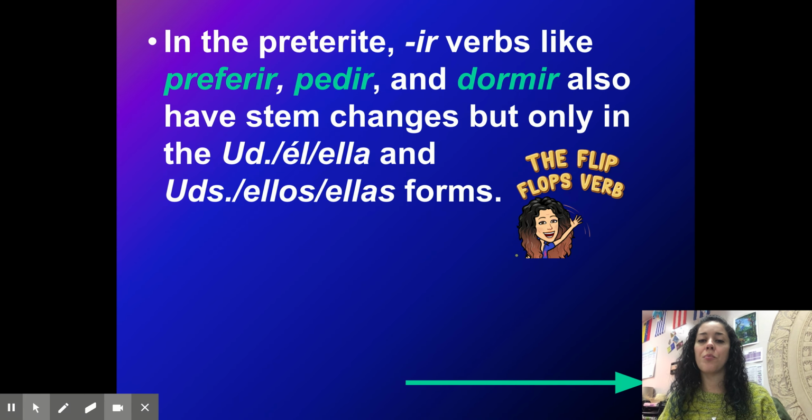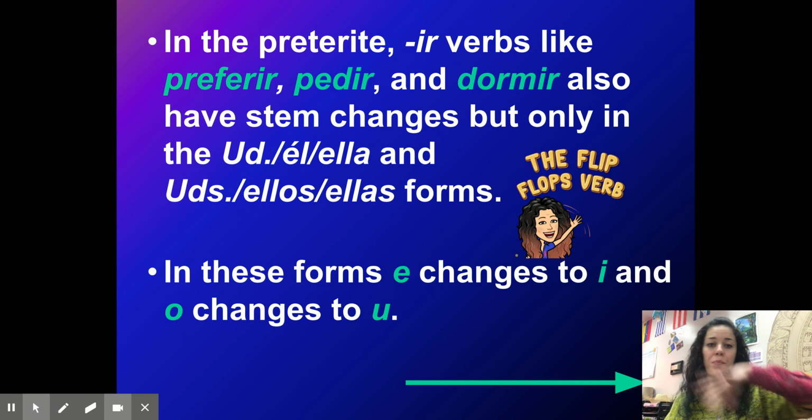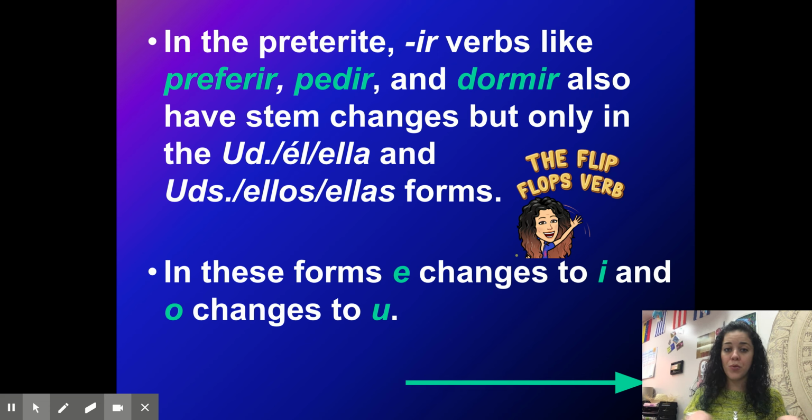Now, we're going to talk about the preterite stem changing, and these aren't shoe verbs or boot verbs, but these are called flip-flops because they only stem on the bottom two, kind of flat like a flip-flop. In the preterite, IR verbs like preferir, pedir, and dormir also have a stem change, but only in the usted, él, ella, and the ustedes, ellos, ellas forms. So the bottom two, the he, she, you formal, and the you all, they form. You're not going to do the whole boot and do everything. You're only going to stem the bottom two. You don't have to stem everything else anymore.